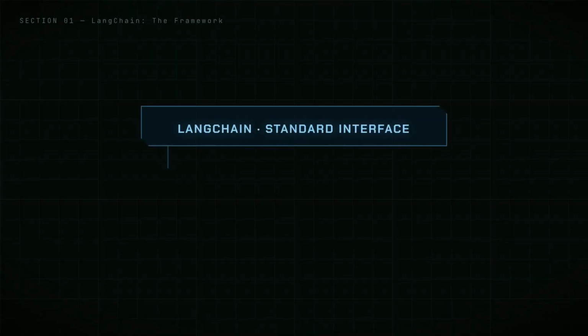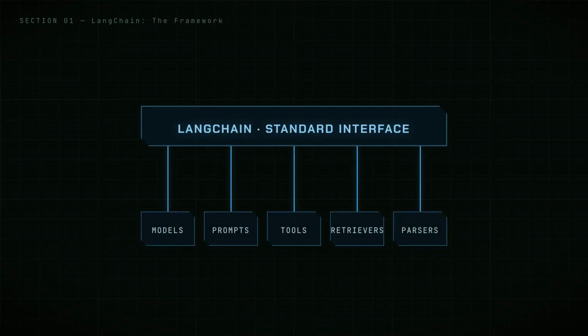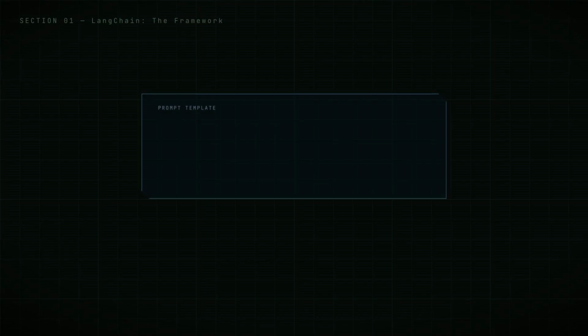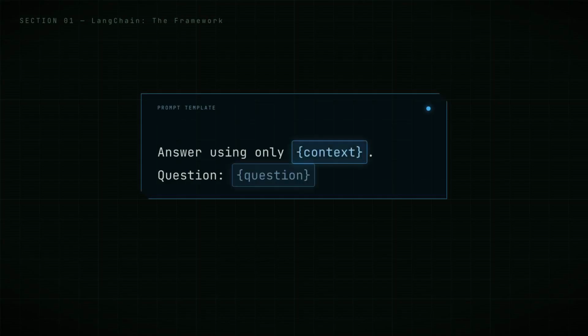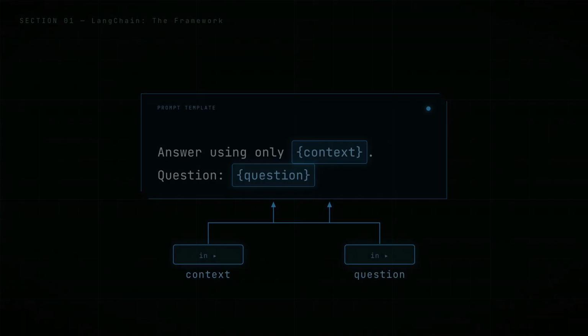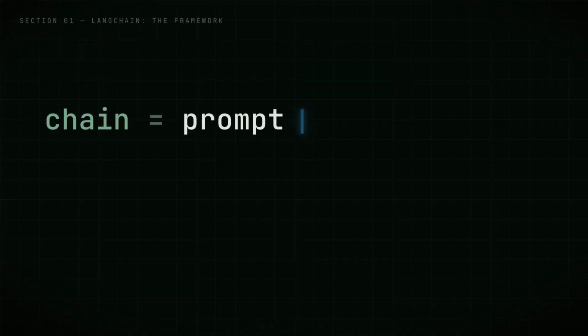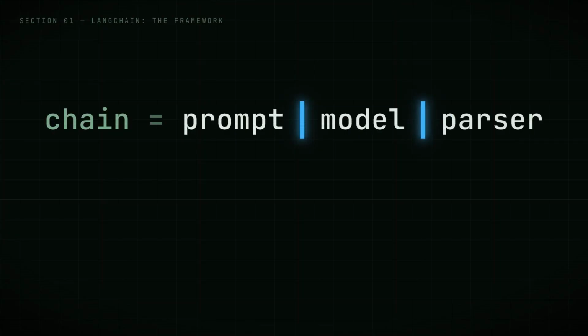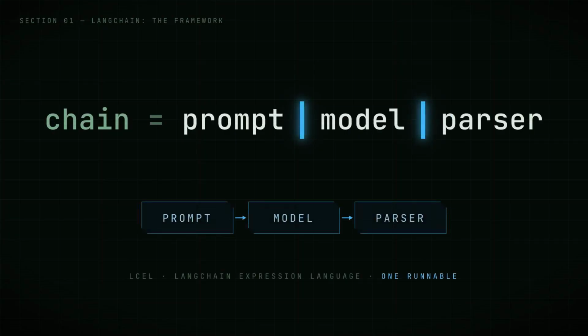Langchain is the framework layer. One standard interface over models, prompts, tools, retrievers, and output parsers. Prompts become templates. Fixed text with type slots you fill at runtime instead of string mashing. Then comes the signature move, LCEL. You pipe components together with the vertical bar operator, and the result is one runnable chain.